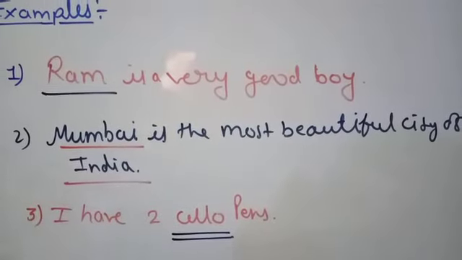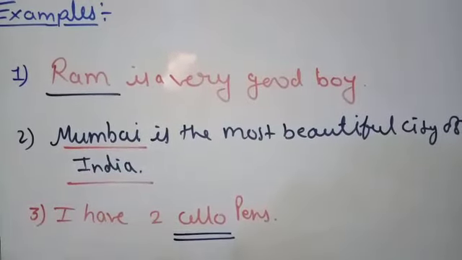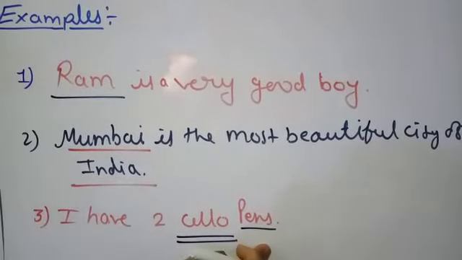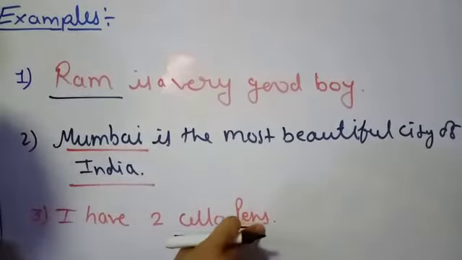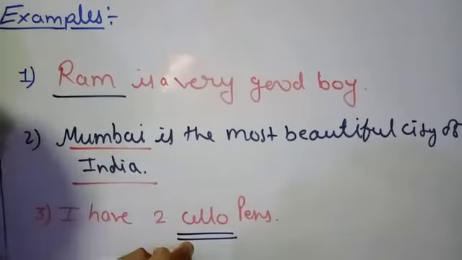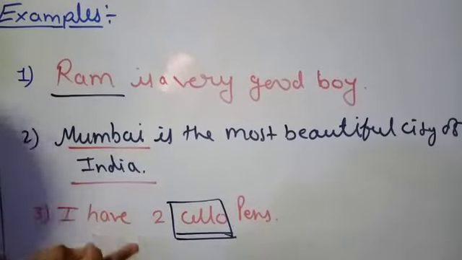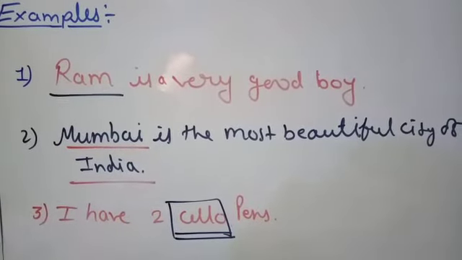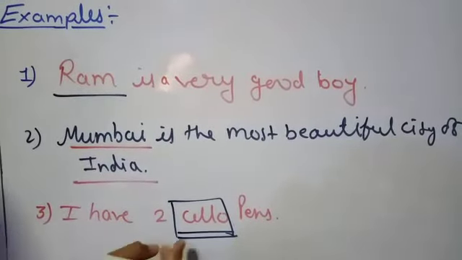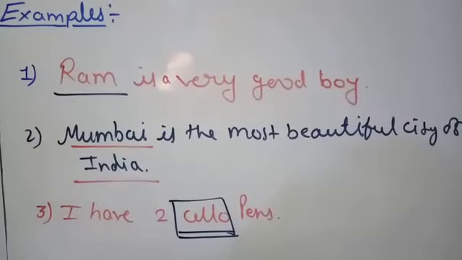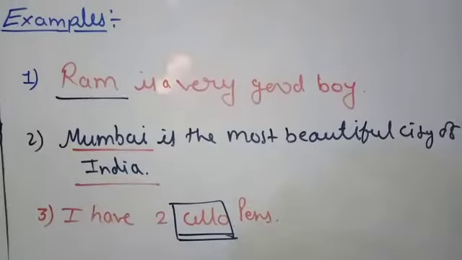I am not talking about any other pens. We have a lot of kinds of pens, but this word Cello is the name of that pen, the specific pen company. So in this way all these names come under the proper noun.